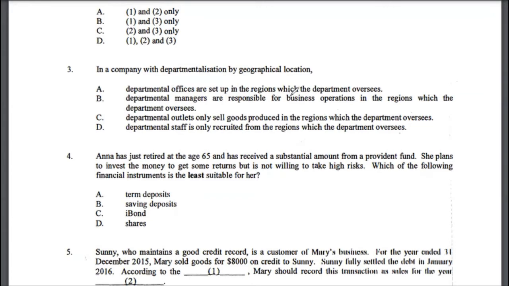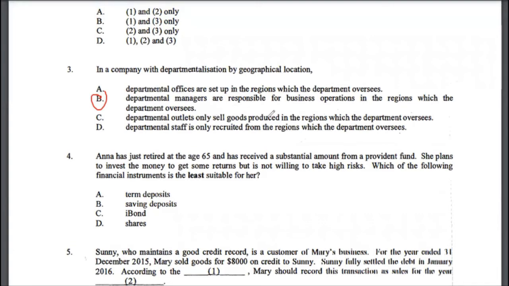So in a company with departmentalization by geographical location will actually mean that departments are responsible for certain type of work in certain geography. So departmental managers are responsible for business operations in the region which the department oversees. Yes, actually that is correct. So the correct answer to multiple choice 3 would be option B. But let's look at option C and D as well.